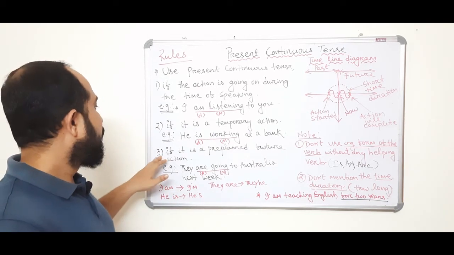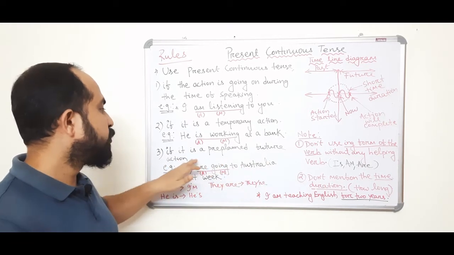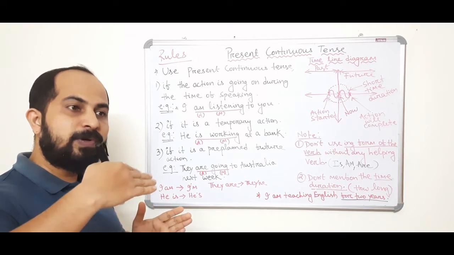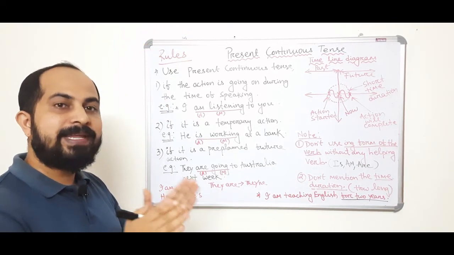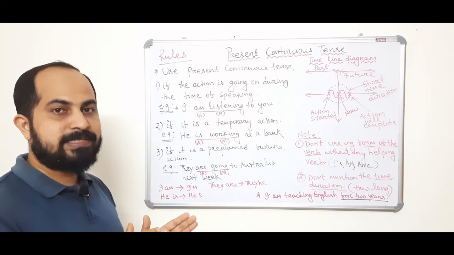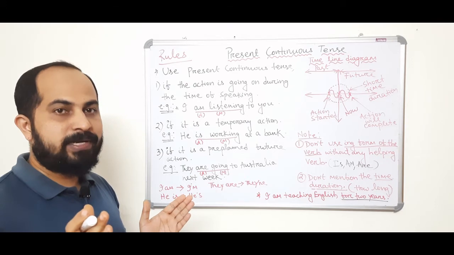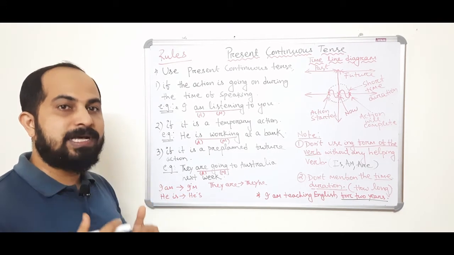Okay. Rule number 3 says if it is a pre-planned future action. That means if you are going to do something in the future and you have planned for that, then use present continuous tense. Pre-planned, you have already arranged, planned properly, then use present continuous tense. That is your personal pre-planned.